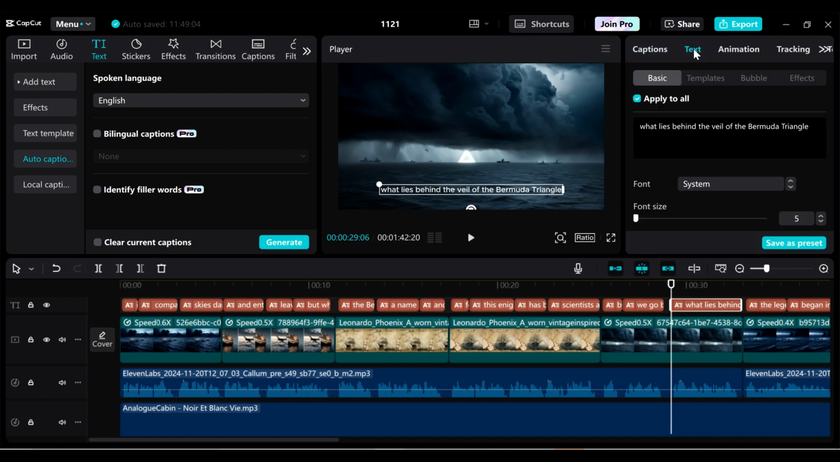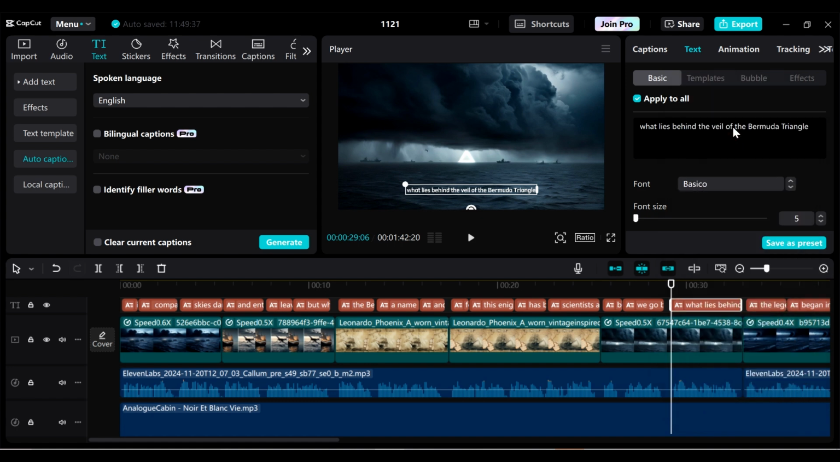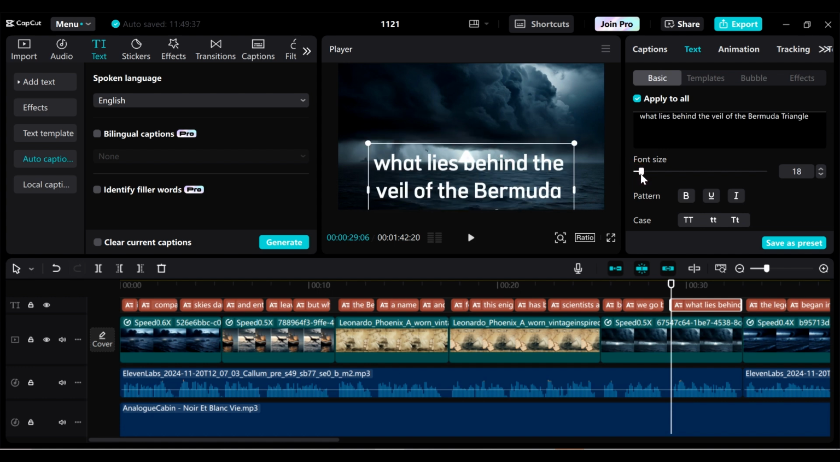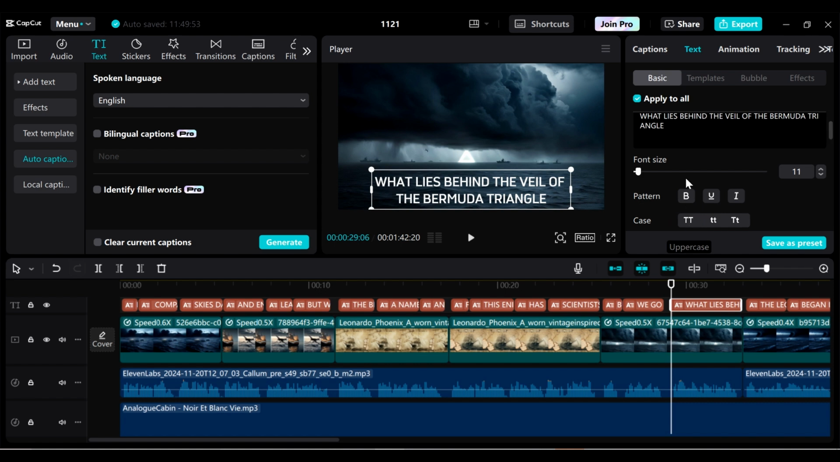We can go to where it says font here. We just look for a font that we like. Maybe we could go with this one here. And then down here, we also want to increase the font size, so I could have it maybe somewhere there. Yeah, and then we want to ensure it is all caps. Okay, so you can see it is all caps.